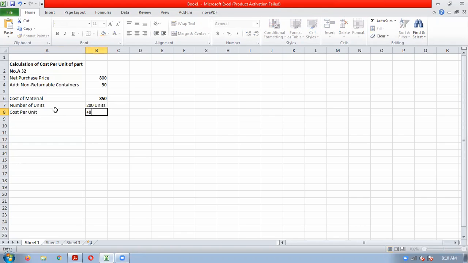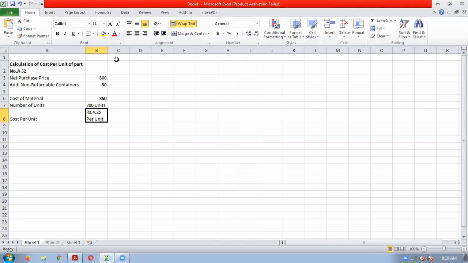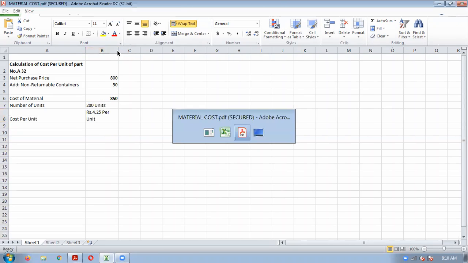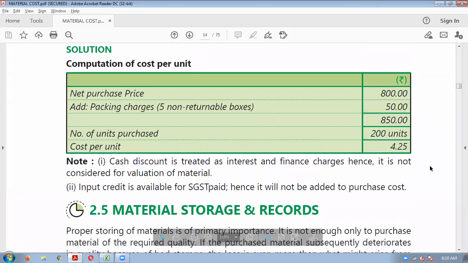Cost per unit is 850 divided by 200. So it is rupees 4.25 per unit. So this is how you have to calculate your material cost for recording it in the cost books, cost accounting books.